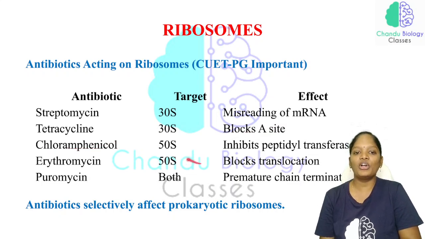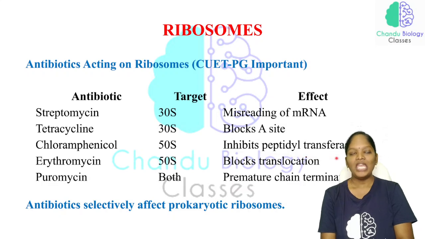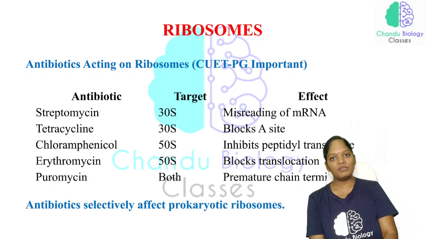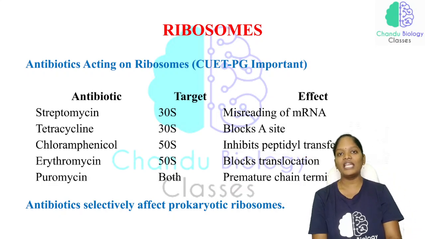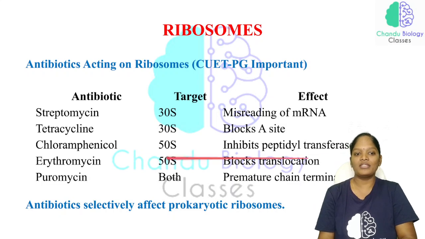Chloramphenicol is an antibiotic that targets the 50S ribosome, which is the larger subunit, and it inhibits the peptidyl transferase enzyme. If the peptidyl transferase enzyme is inhibited, no peptide bond formation is going to take place. Next, erythromycin.